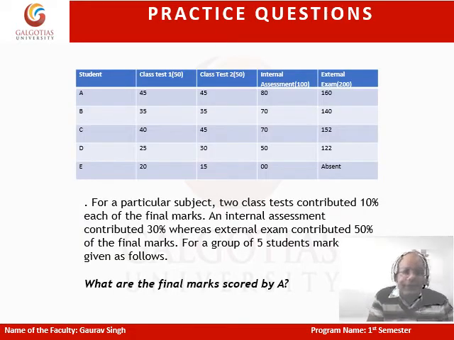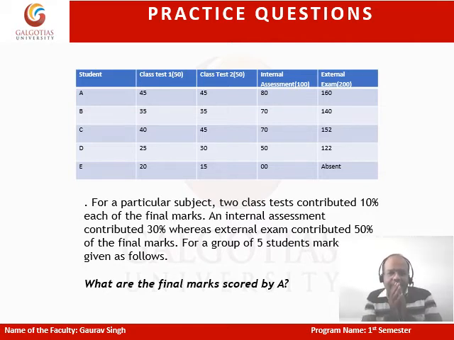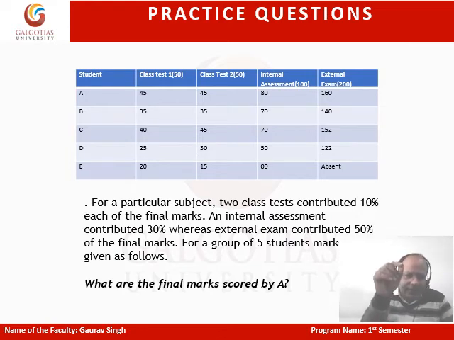Okay, let's work on the next thing. So what we have in store for the students is a practice question, which is a table question. Let me explain it once. It says there are five students, A, B, C, D, E, and they write a class test out of 50, with the marks given in the first column: 45, 35, 40, 25, and 20. And for the second test, again, the marks have been written in the column.